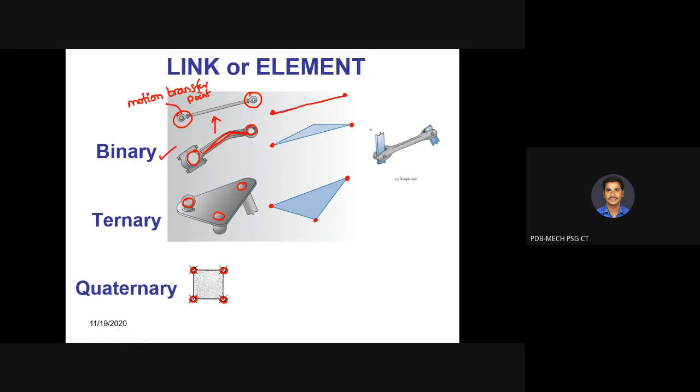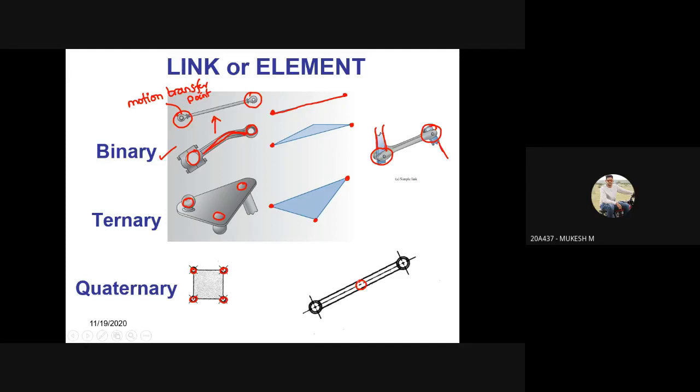Now tell me what type of link it is? This one? Binary. It's a binary link because it is having two motion transfer points. Exactly correct. Thank you. So it is motion transfer point 1, it is motion transfer point 2, through which we can connect another link here and another link here. Okay. Now tell me what type of link it is. It's a binary. Binary, sir. Okay, good. Then now,